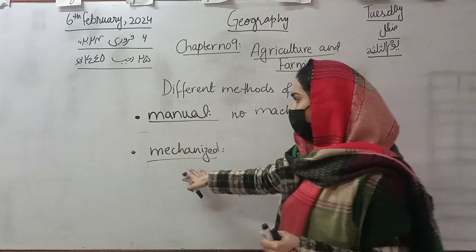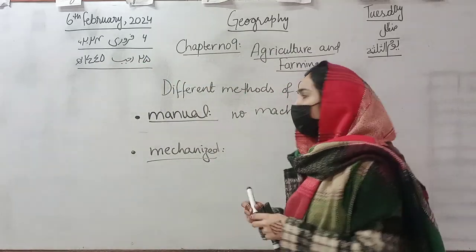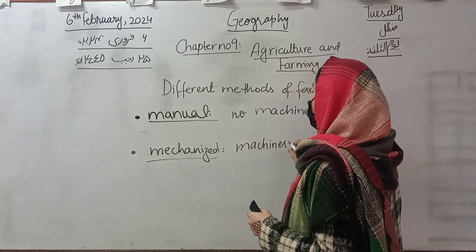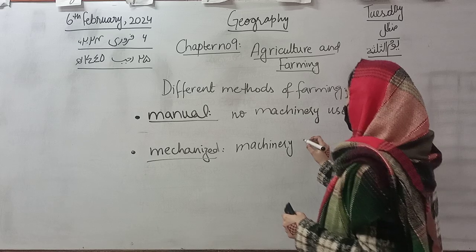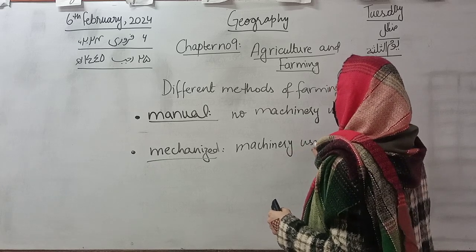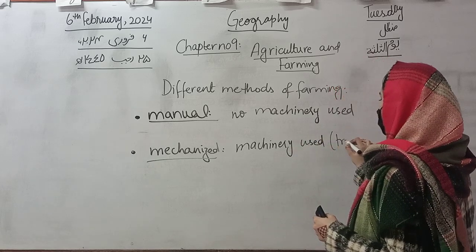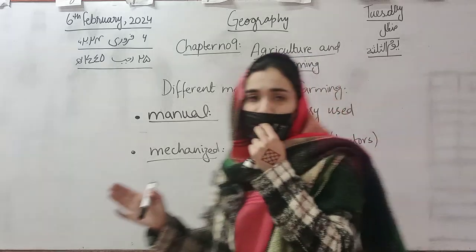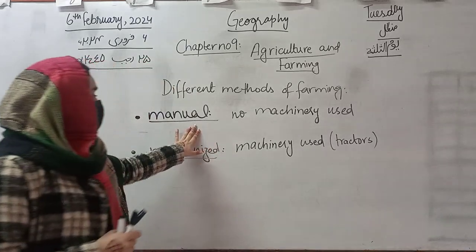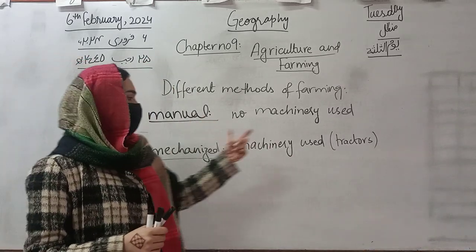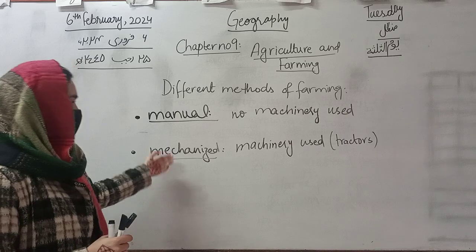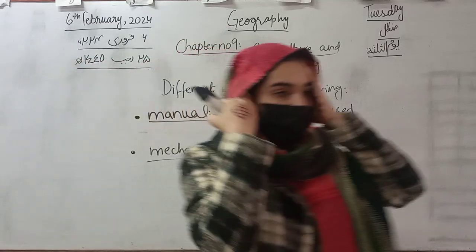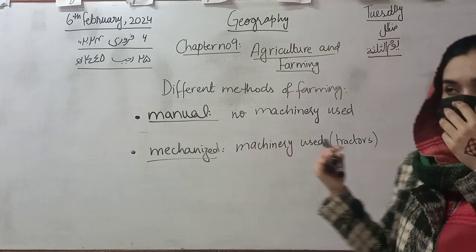In mechanized farming you can use machinery like tractors for plowing your fields. So for plowing the fields in manual farming, you can use cattle, and for plowing the fields in mechanized farming, you can use machinery. So class, this is all about the agriculture and farming that we have studied.